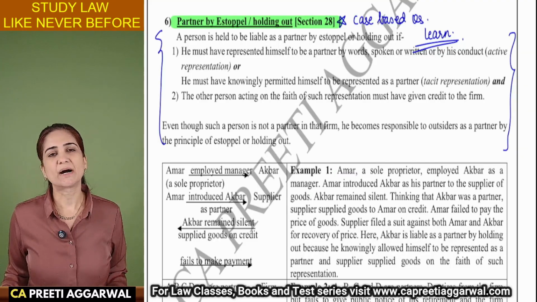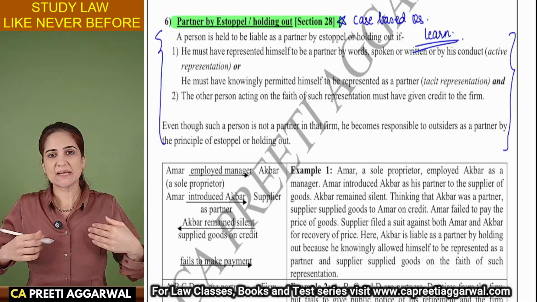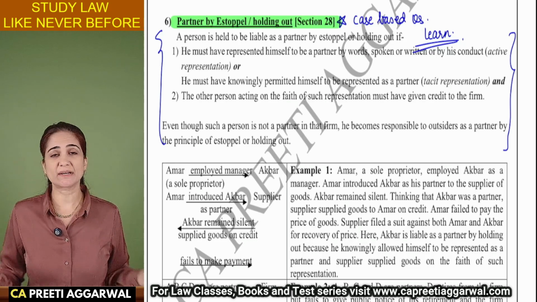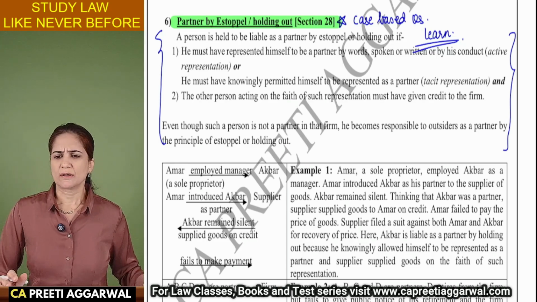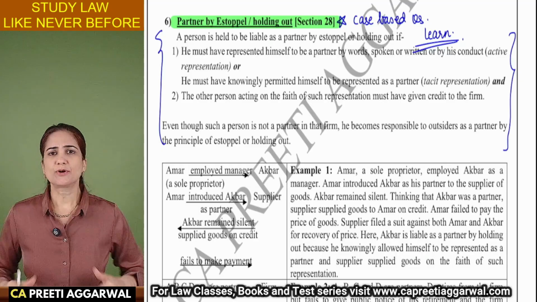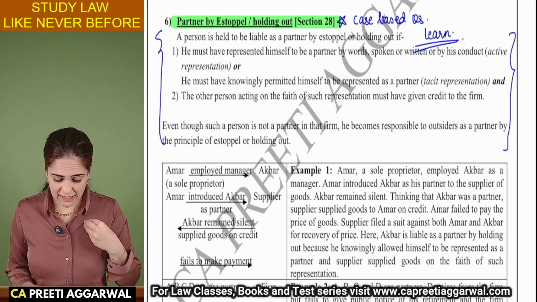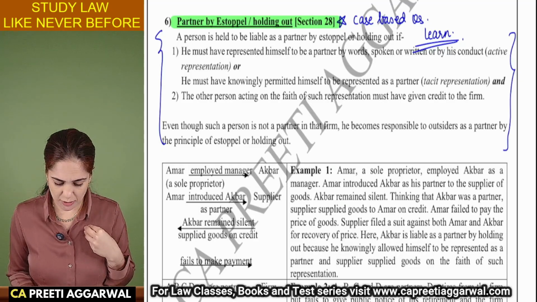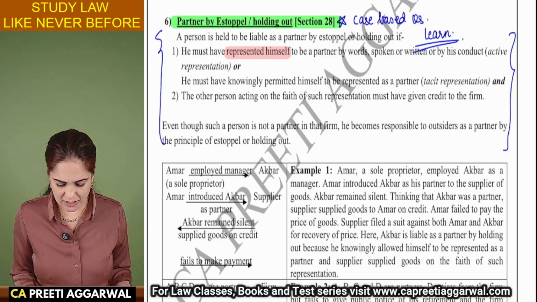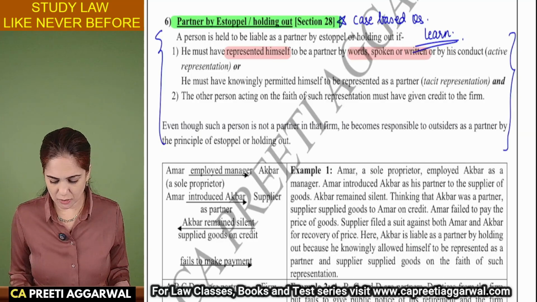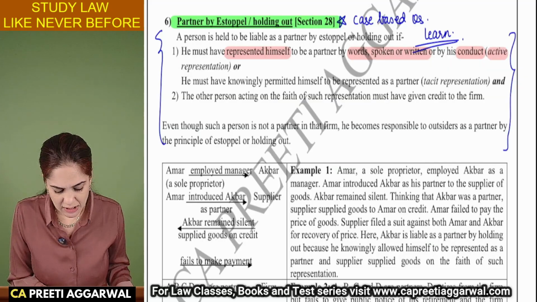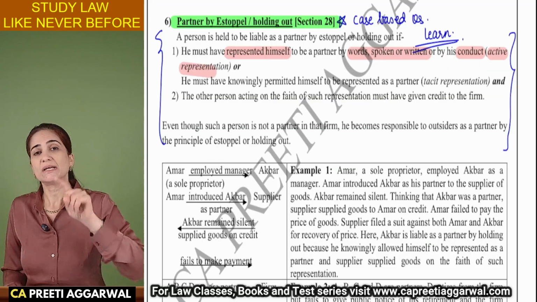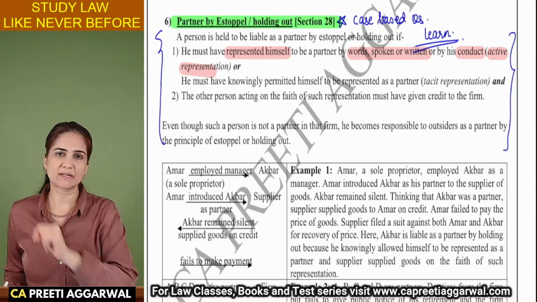He is partner by estoppel. He is either saying, I am a partner, or he is representing himself to be a partner, or he is allowing someone to represent him as a partner. When he himself says by his words spoken or written, or by his conduct, that he is a partner, he himself is saying it. That is why it is known as active representation. Or he allows someone else to represent him as a partner.